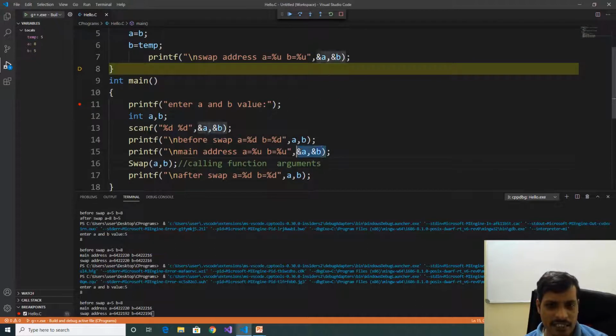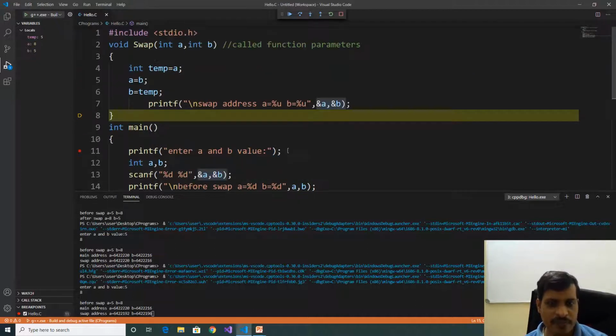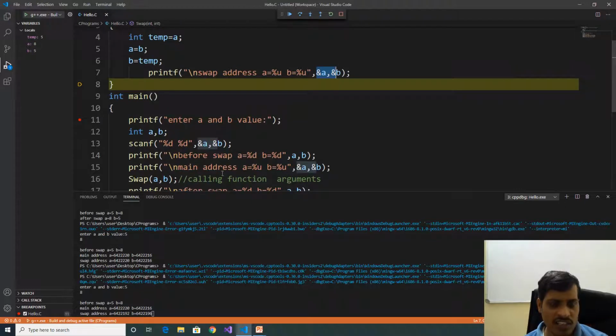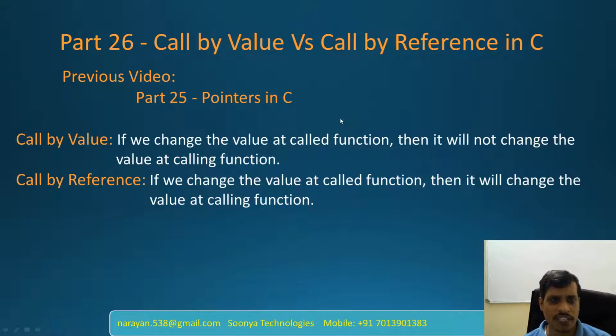That means this address is applicable only for this function and that address is applicable only for that function. So if we change any value here, those values are not reflected in the calling function. So the values are not changing. What we discussed in this program is, one is call by value. Call by value means if we change the value in the called function, then it will not change the value in the calling function. Later we discussed call by reference. If we change the value in the called function, then it will change the value in the calling function. Why it changes: we are passing addresses of those variables. Due to addresses, the values are changing.